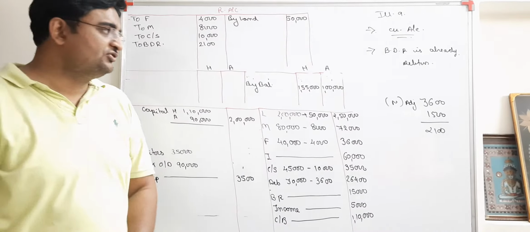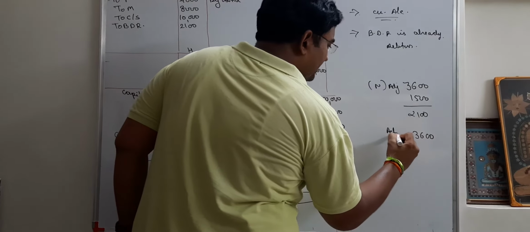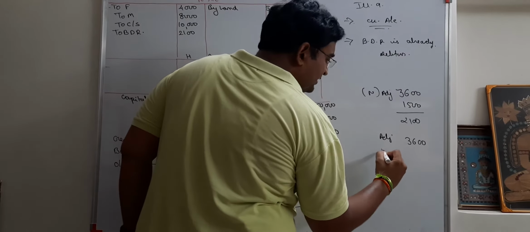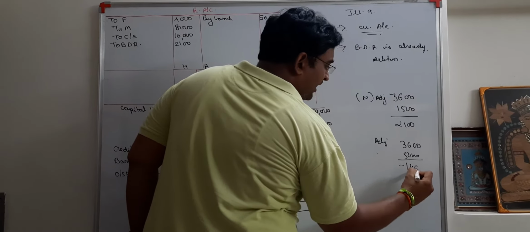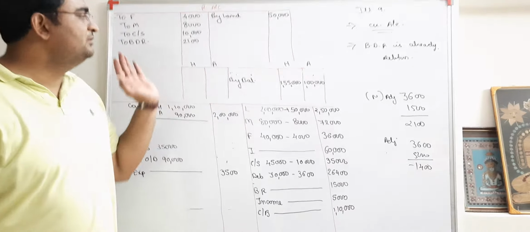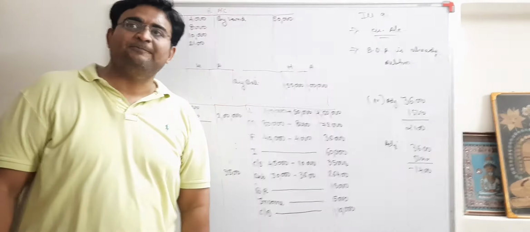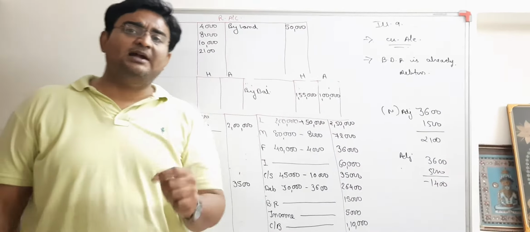Now let us take the opposite example: 3,600 is the adjustment figure, and in the balance sheet they have deducted 5,000. So it comes to minus 1,400. Minus indicates profit, and that will be written on the revaluation credit side. So these are the two points to be kept in mind related to bad debt reserve.